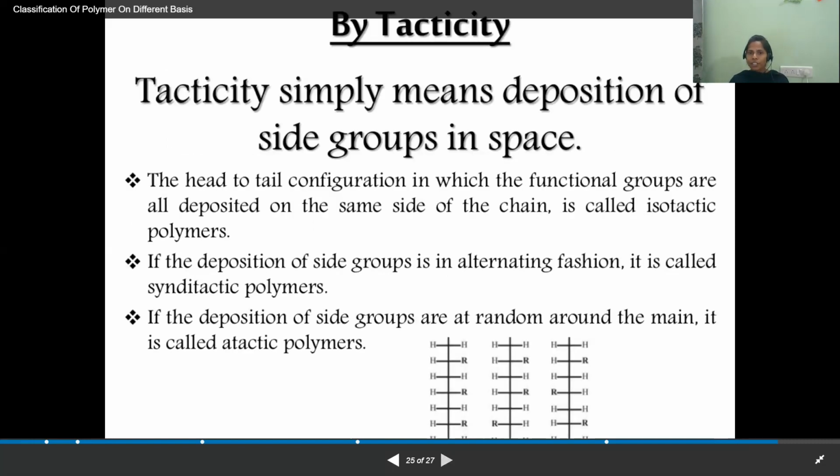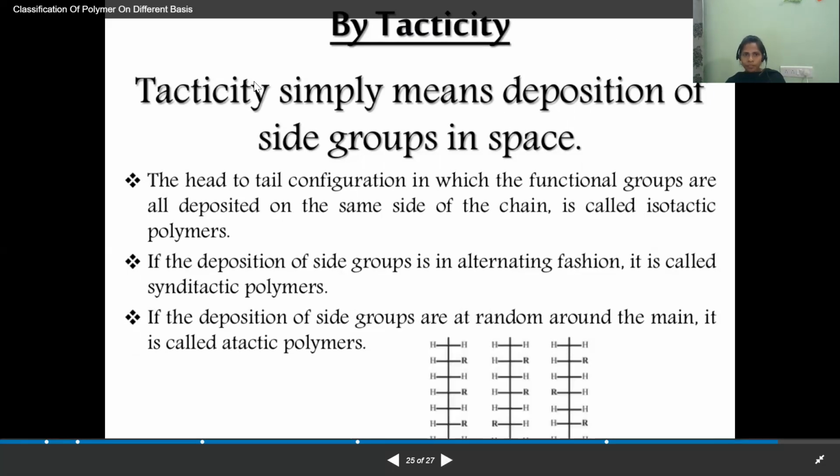And the next classification, which is very, very important in the external examination also, is based on tacticity. This is the last classification. But before that, what is meant by tacticity? Tacticity is nothing but the arrangement of groups on the polymer chain. How we arrange the functional groups on the polymer chain, based on that manner, we have some types of polymers.